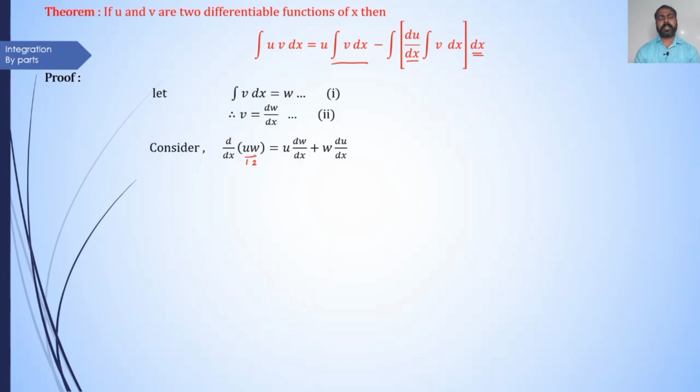First as it is, derivative of second, plus second as it is, derivative of first. u as it is, derivative of second, d dx of w, that is dw by dx, plus second as it is, that is w as it is, d dx of first, that is d dx of u, which is du by dx. But from equation second, dw by dx is nothing but v, therefore d dx of u into w is equal to u into v plus w into du by dx.